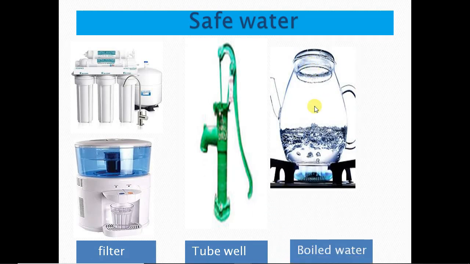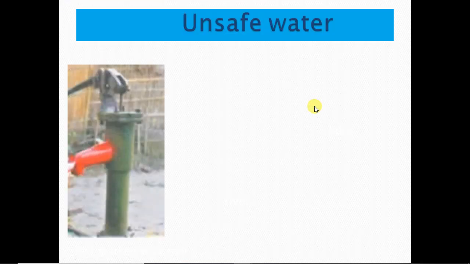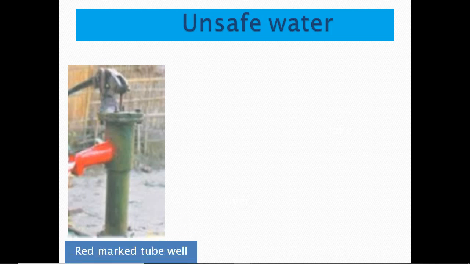Okay. Now, unsafe water. When we see a red marked tube well, we always avoid this tube well, because a red marked tube well means it has some poison, some chemical that is harmful for our body. We always avoid these things. This is a red marked tube well. This is unsafe water for us.